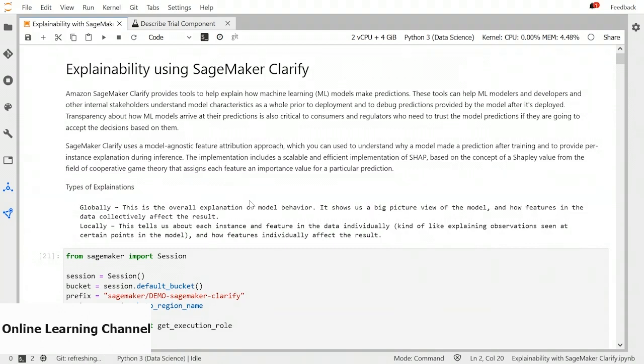It uses a model agnostic feature attribution approach, which can be used to understand why a model made a prediction after training and to provide per instance explanation during inference. It uses SHAP, which is a scalable, efficient implementation of the original SHAP algorithm, which is based on the concept of a Shapley value from the field of cooperative game theory. There are two types of explanations. We can get the global explanation, which is the overall behavior of the model. We can get the local explanation, which is the behavior of the model towards a specific sample.